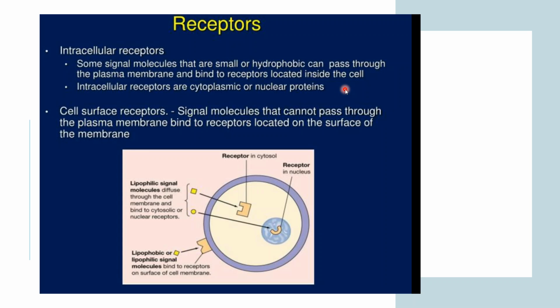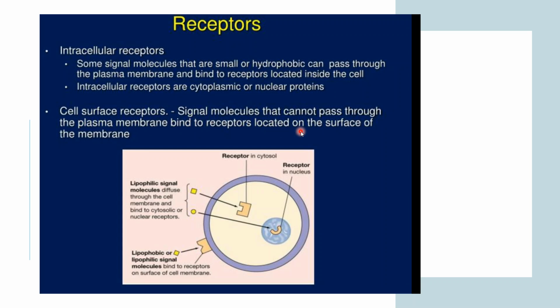Okay, then I have talked about these receptors, that is intracellular receptor and cell surface. Similarly, some signal molecules that are small and hydrophobic can pass through the plasma membrane and bind to the receptor located inside the cell. Those are known as intracellular receptors. The molecules which cannot pass through the plasma membrane bind to the receptors located on the cell surface.